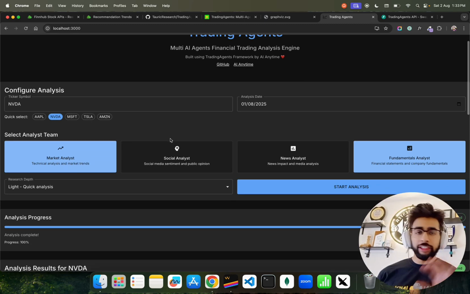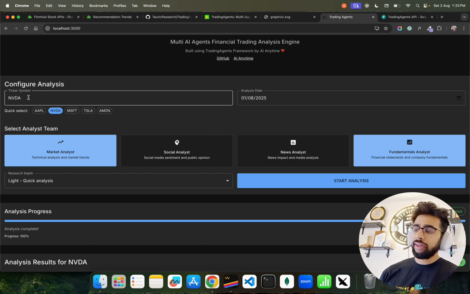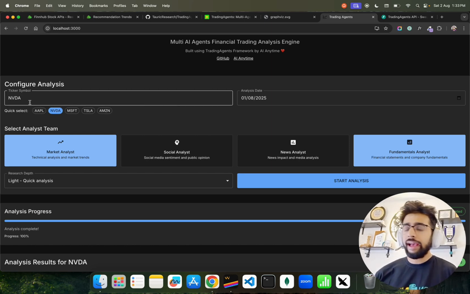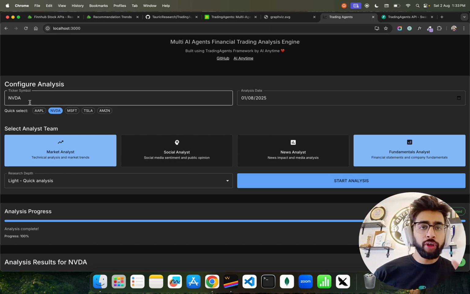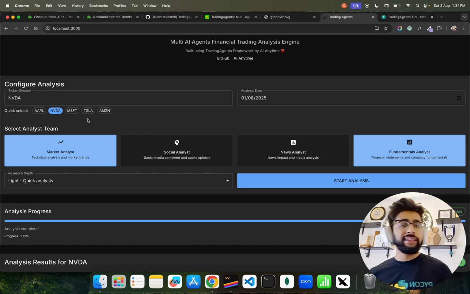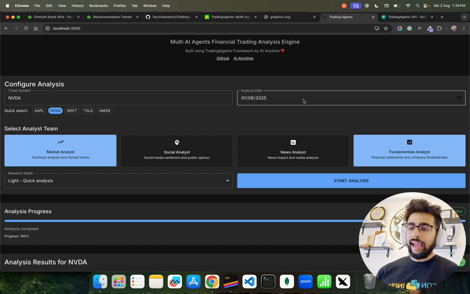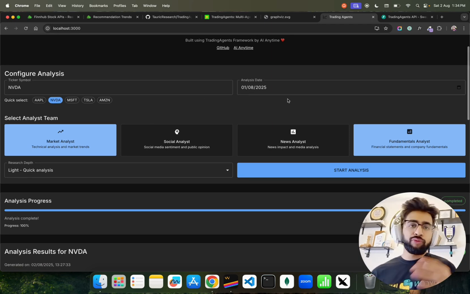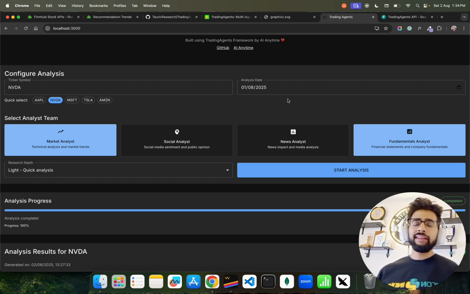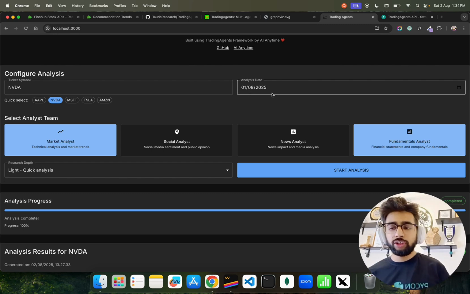Now first I'll show you the results, and then we'll go back and see a lot of things here. I have a ticker symbol field where you can input your stock ticker, like Nvidia for example, or Apple, Microsoft, MSFT, TSLA for Tesla, AMZN for Amazon, and so on. We also have quick select, where you can quickly select a few things, and then we have analysis date. So let's say for tomorrow I want to look at the trading analysis, I can select the date accordingly. Here I have selected 1st August 2025.